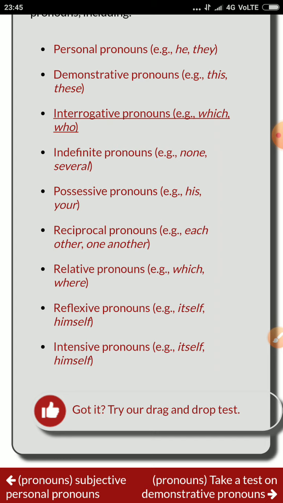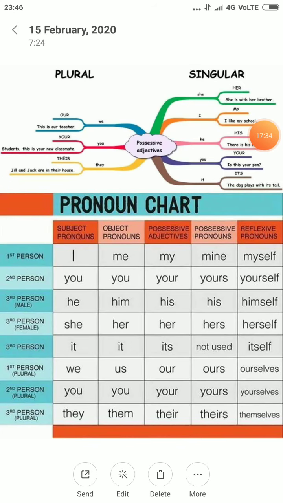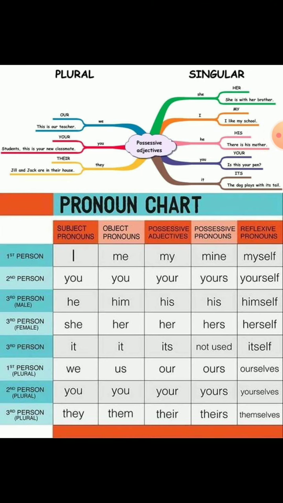Now we are going to show you the chart of pronouns. As you can see here, we come with the pronoun chart. The pronoun chart makes the examples much clearer, but you can make sentence examples yourself.